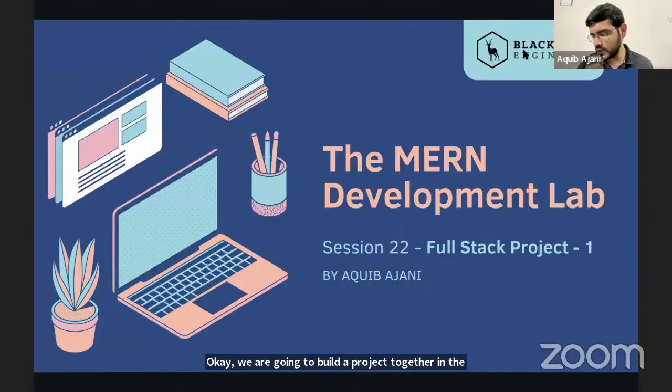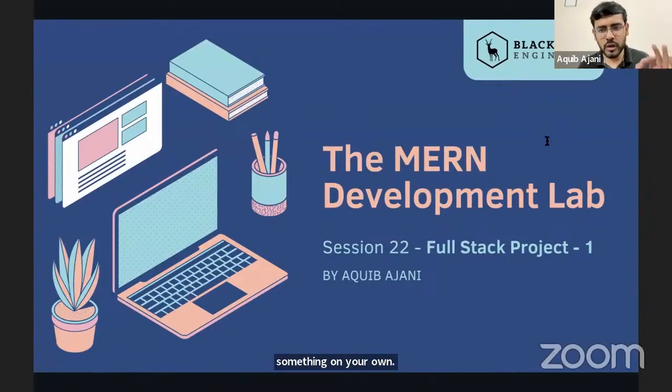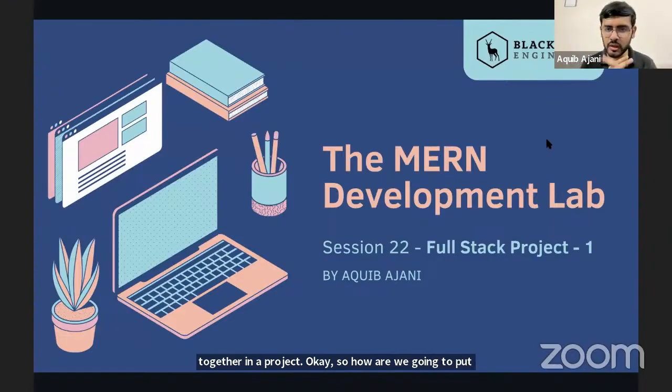You can follow the same approach for whatever project you are going to build in the future. It could be for submission of this internship, it could be a college project, it could be something you build on your own. The point is what we have to learn or understand in the next 3 sessions is how do we combine all technologies and put them together in a project. How are we going to put everything together? How do we combine MongoDB with Express and React? That is the whole point.